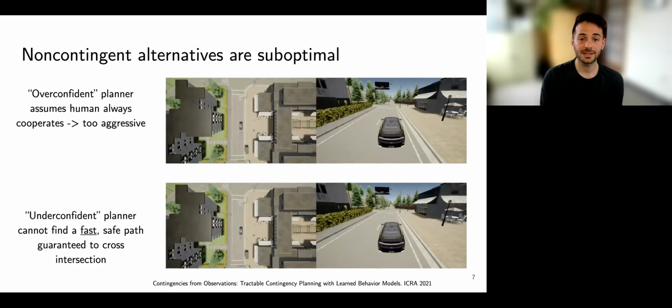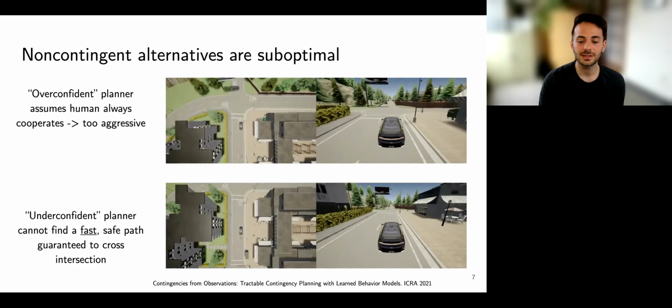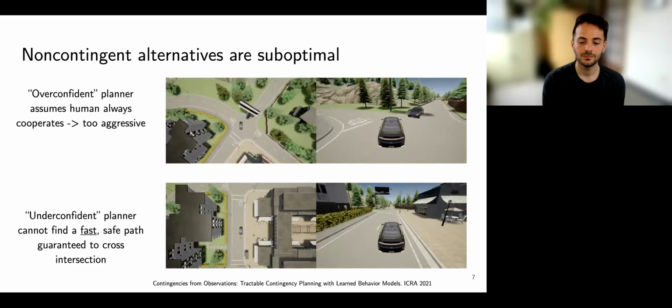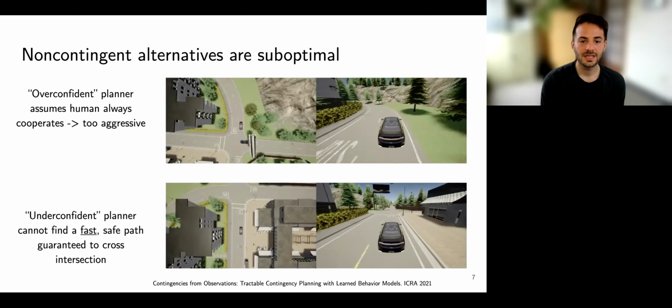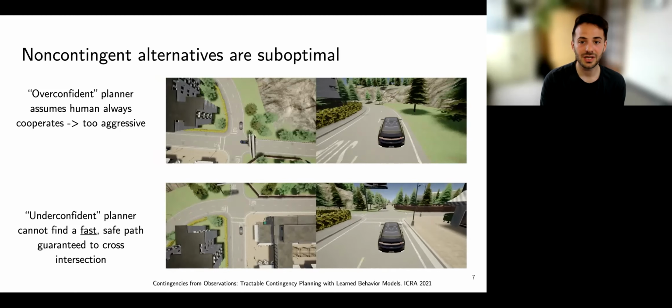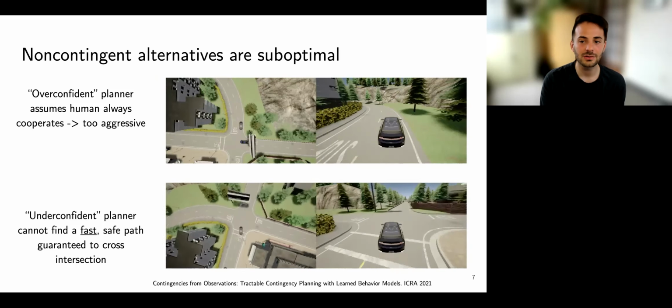Here are examples of various non-contingent planners on the same task. An overconfident planner assumes the human driver will always cooperate and can result in overly aggressive robot behavior in which it always attempts to turn early. A planner that plans purely in the state space of the robot's future trajectory results in an underconfident planner. This planner causes the robot to wait outside the intersection until it is guaranteed that the human is no longer in it, since it cannot deal with the stochasticity of the human with a single state space plan.